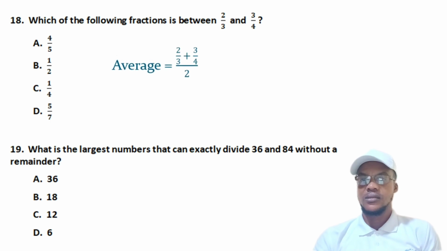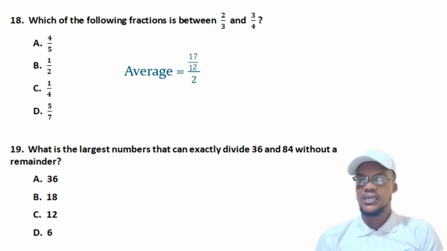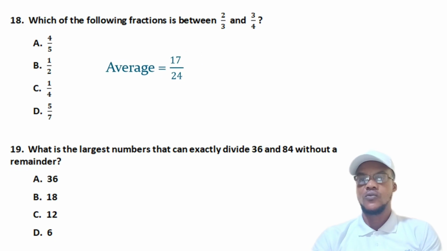Yes, very, very simple. Just add them and divide by the number. And if you add them, you follow this simple addition of fractions. So when you sum them, you are going to get this. You follow the principle. And then your final answer, you are going to get 17 on 24. So this is what we have gotten. This is the fraction which is between 2/3 and 3/4.